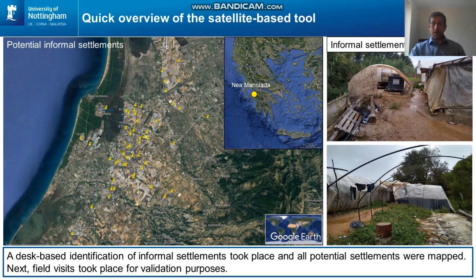You can see the images we have taken in the field here on the right of this slide in November 2019, which actually confirmed our assumptions.